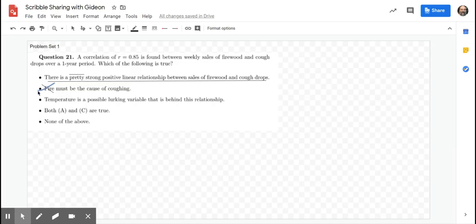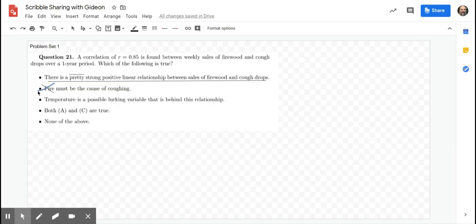And when they remind us of temperature, you go, oh yeah, the wintry months is when people get sick and need cough drops. Wintry months, colds, flus, etc. And in wintry months, people who have fires for heat are going to need more firewood.